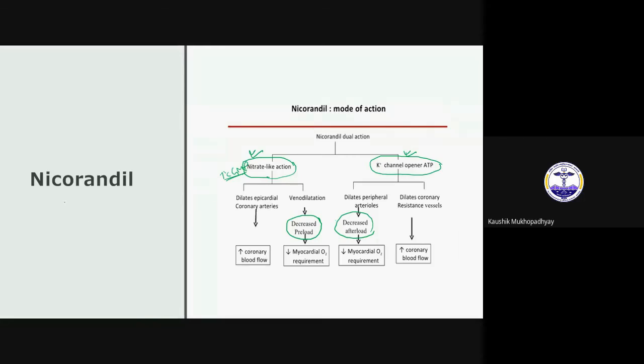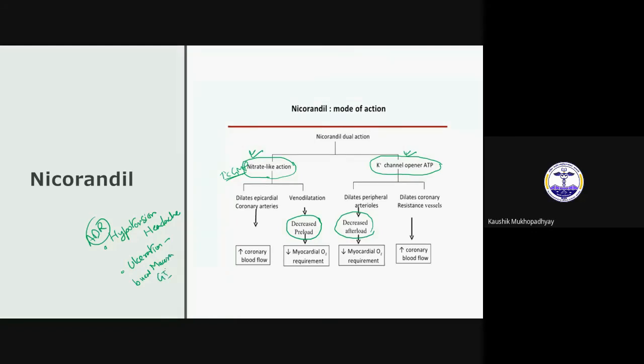Now, adverse drug reactions. You can get nitrate-like adverse drug reactions, which are hypotension and headache. And there is another unique adverse drug reaction, which is ulceration, especially in the GI tract: buccal mucosa as well as GI ulceration.